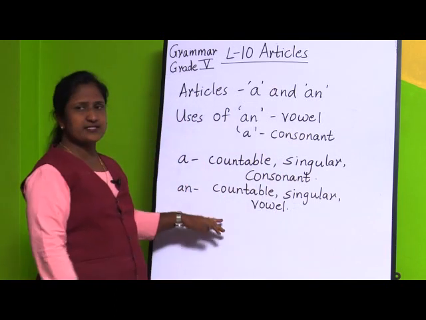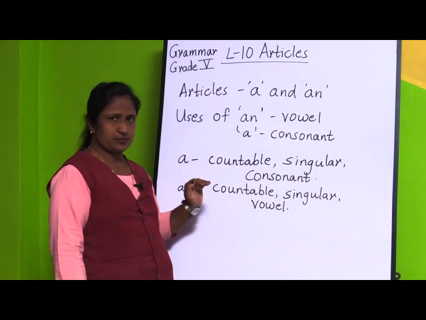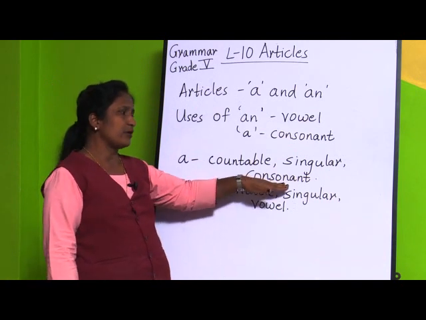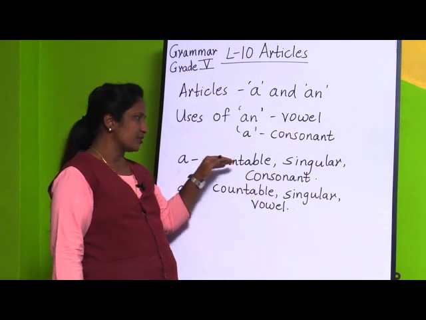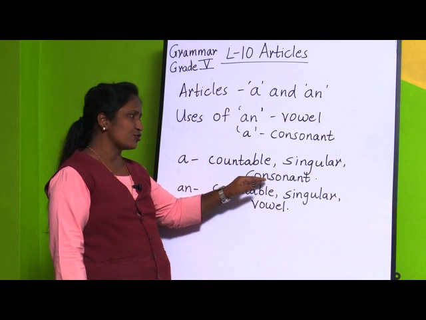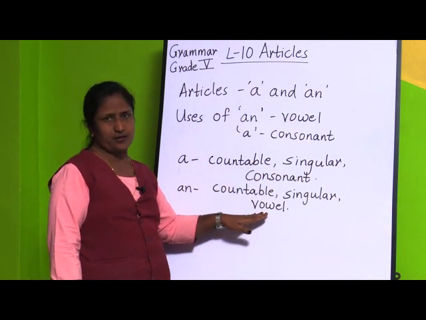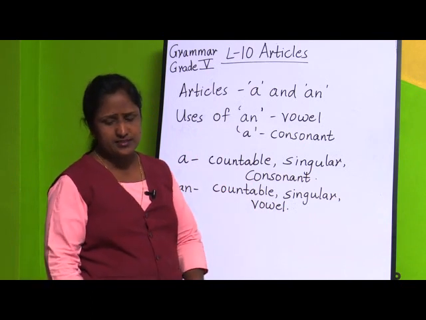So remember it in this way: a is for countable singular nouns and only for consonant, and an is for countable and singular nouns with vowel. These two things are common in both a and an, but here it is consonant and here it is vowel. I think you are clear with these things.